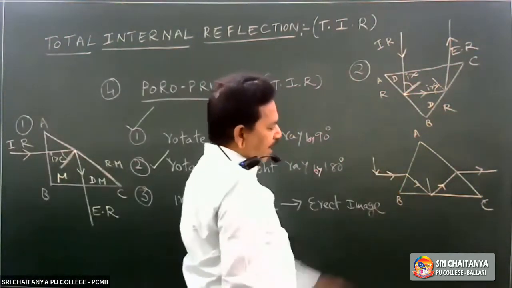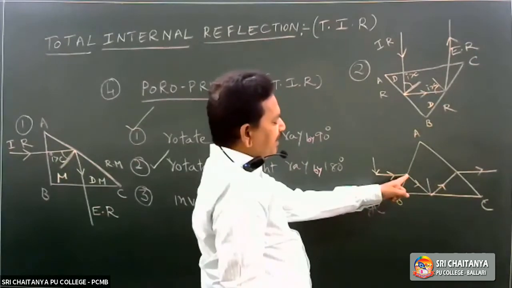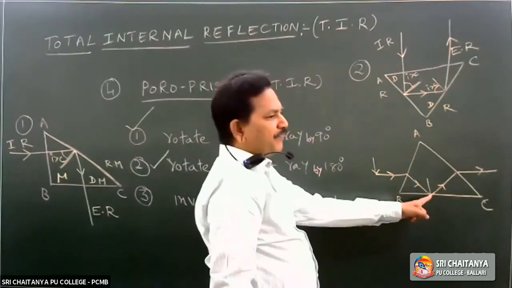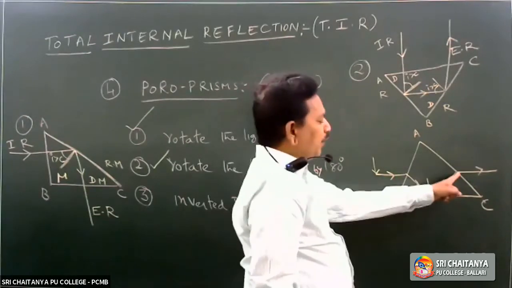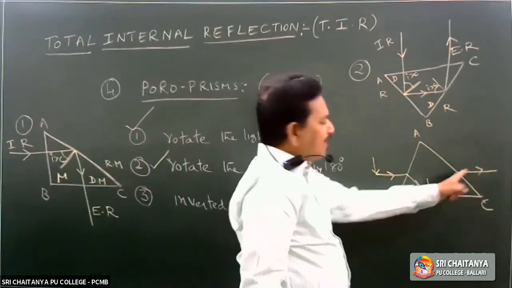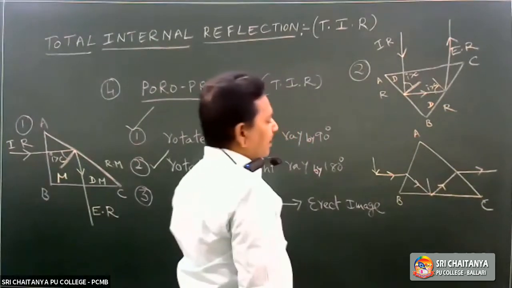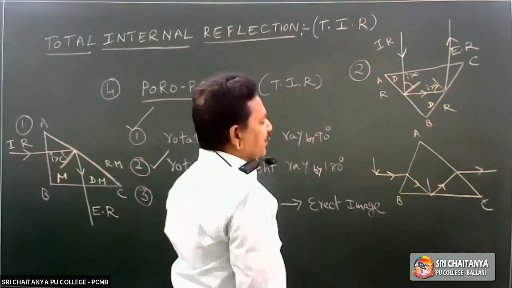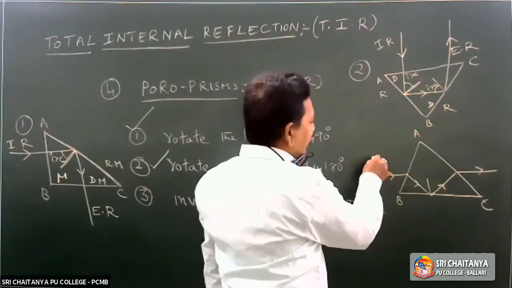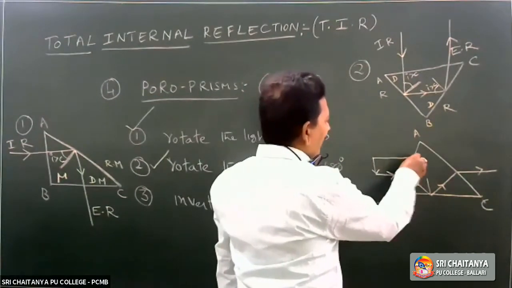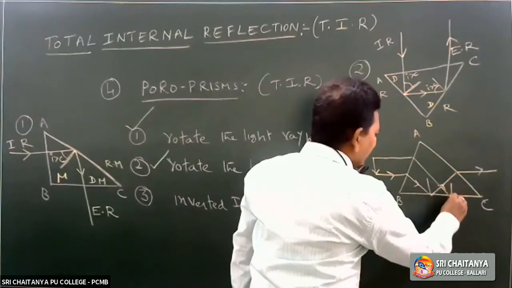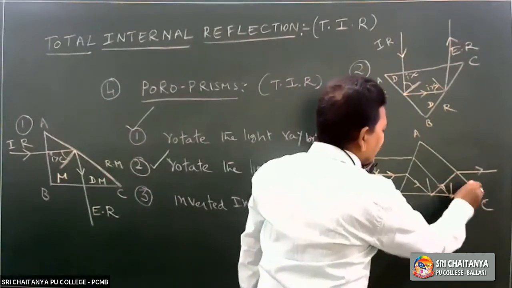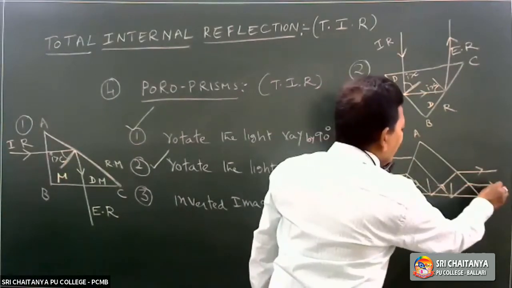It is an extended object. Refraction takes place, it falls on the surface, I greater than C. Total internal reflection. Once again, refraction. Now, once again, a light ray from here falls. Once again, total internal reflection.